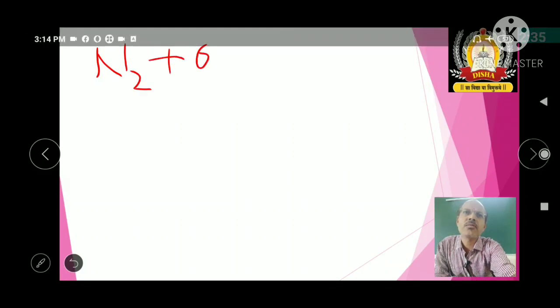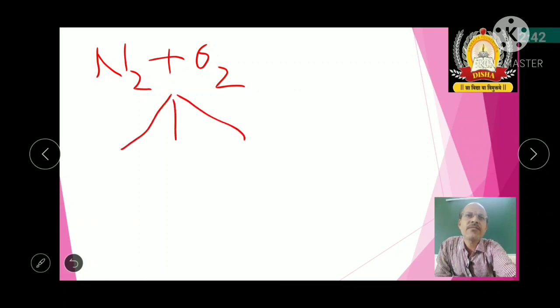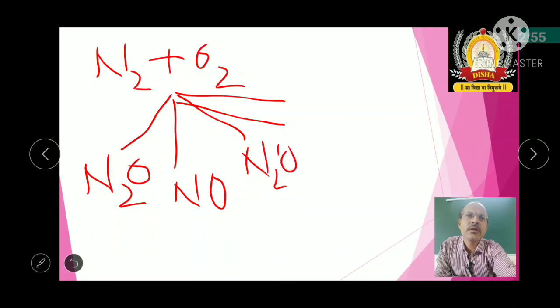For example, take nitrogen, N2, plus O2. Nitrogen plus oxygen gives different products. They are N2O, NO, N2O3, N2O4, N2O5.